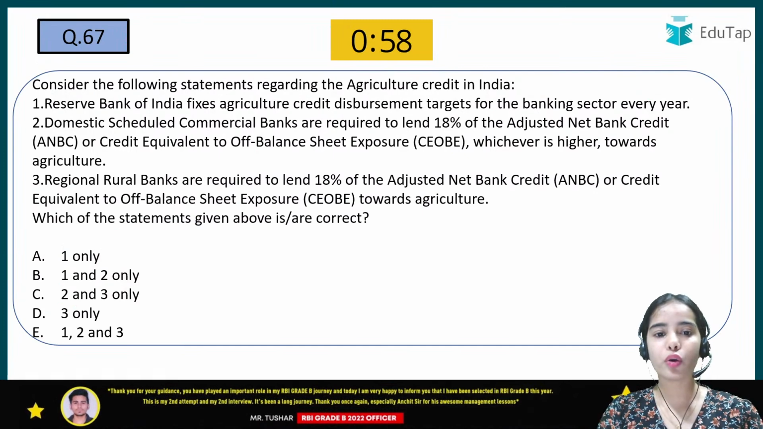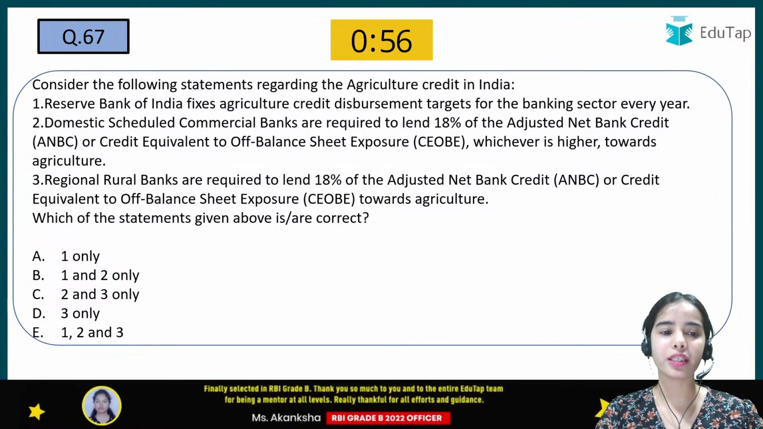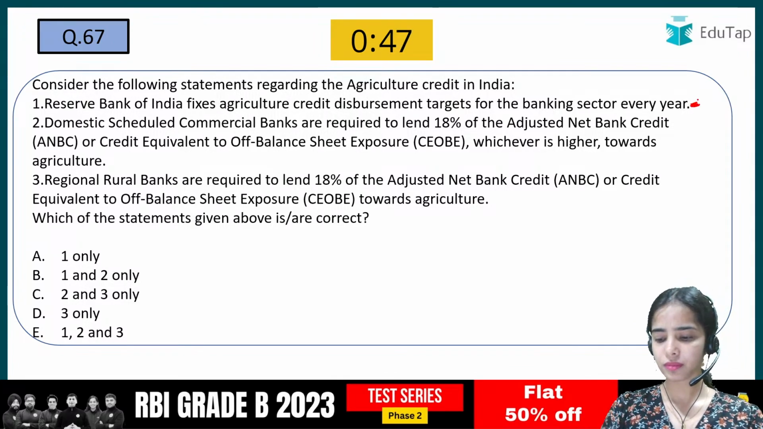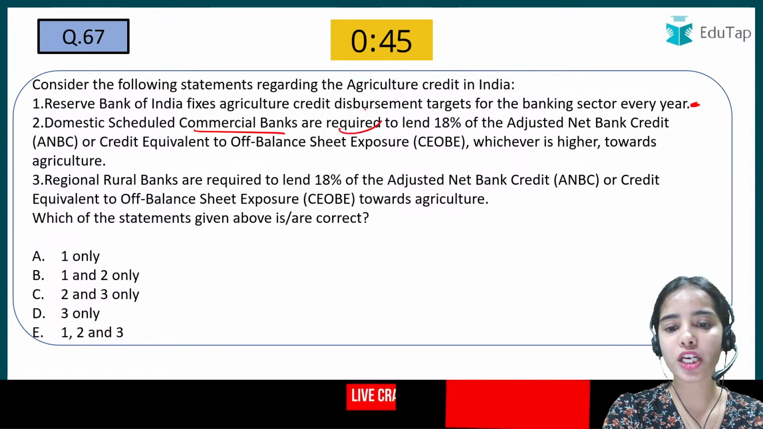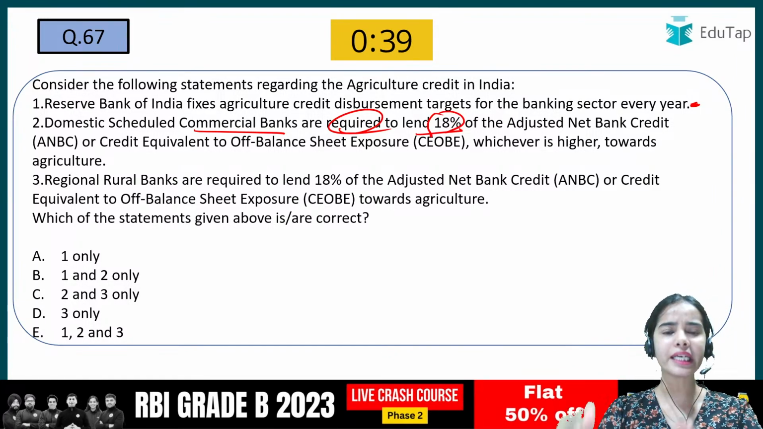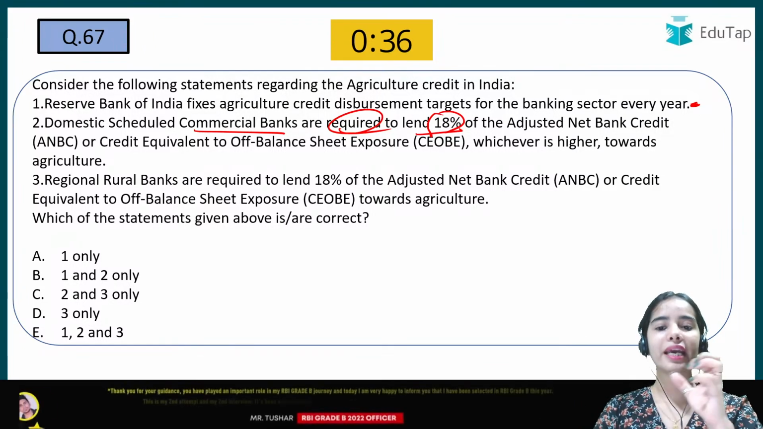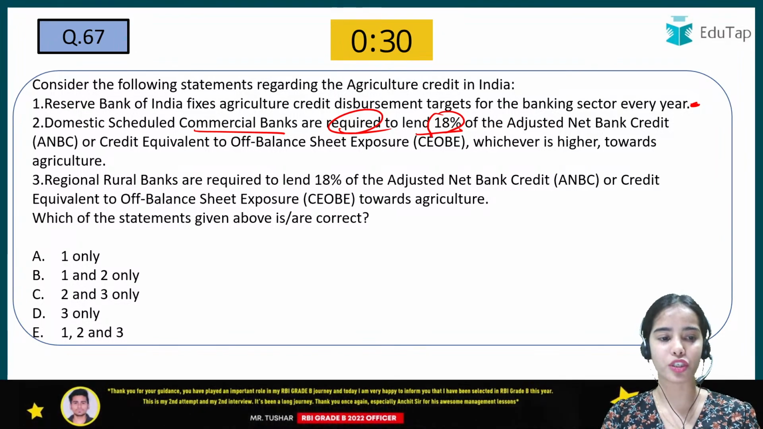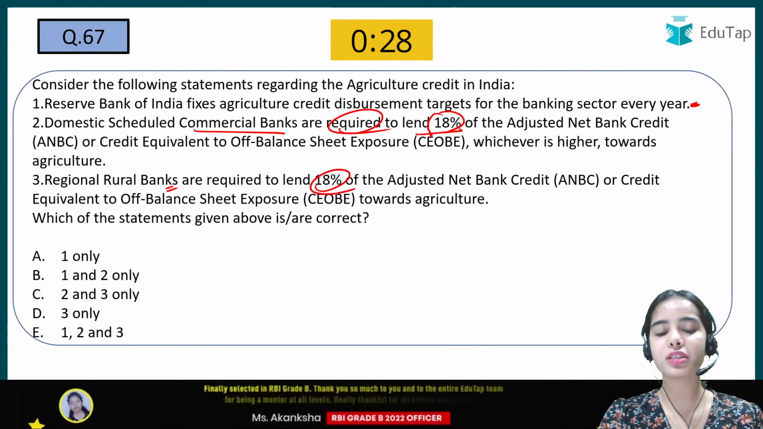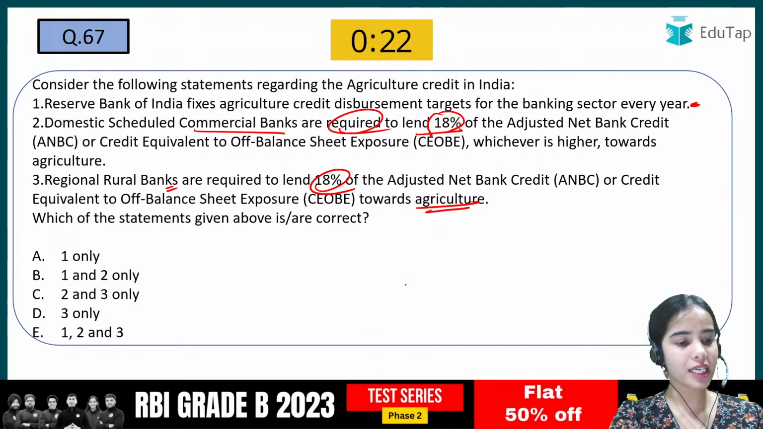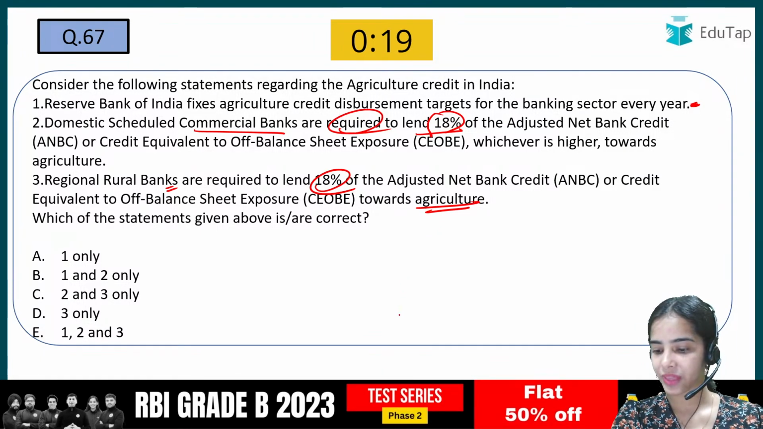Next is, consider the following statements regarding the agricultural credit in India. So Reserve Bank of India fixes the agriculture credit disbursement targets for the banking sector every year. Is it true or not? The domestic scheduled commercial banks are required to lend 18% of the ANBC or CEOB. We can say that from the net total credit, 18% has to be provided to the agriculture. Is it true? From the domestic scheduled commercial banks. Regional rural banks, same 18% they have to provide towards the priority sector lending to the agriculture segment. So I am getting the answer B. That is not correct.